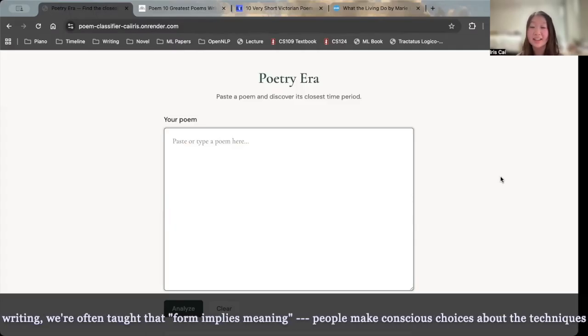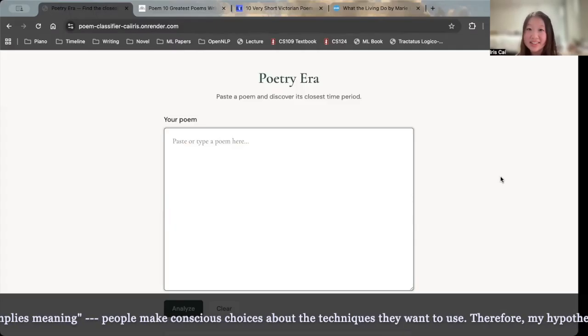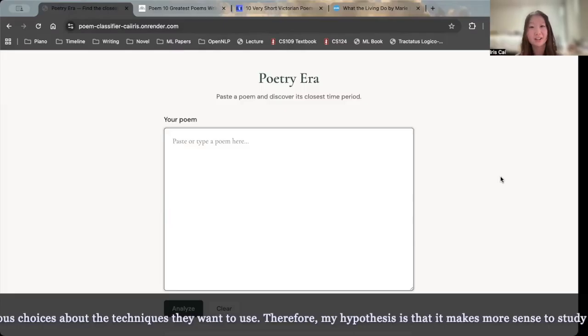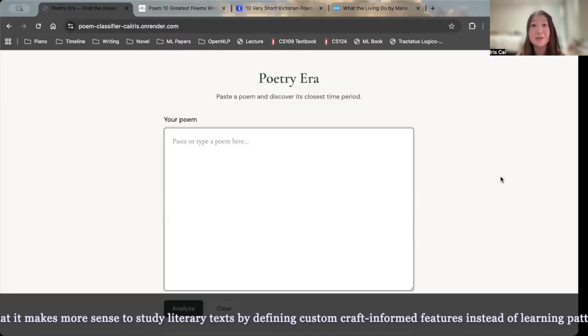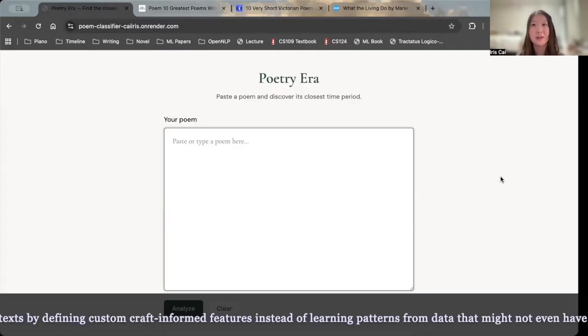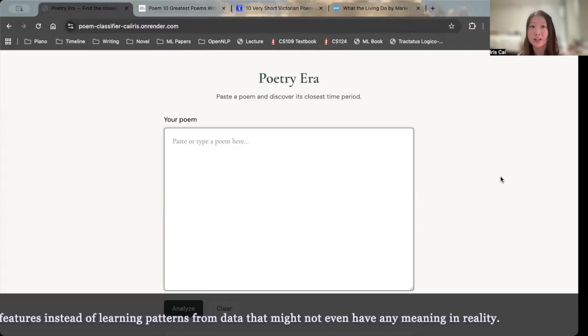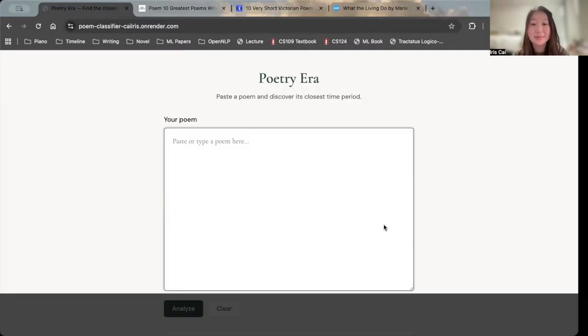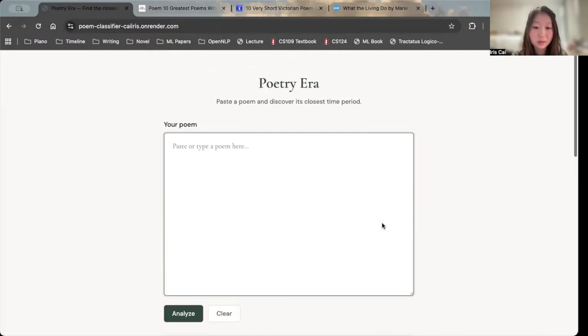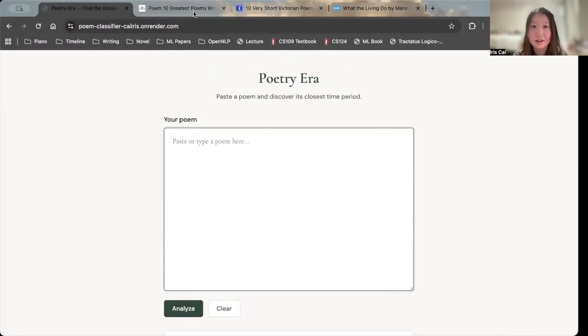And the idea is that I can define these custom stylistic and lexical features that I learned from craft workshops and summer camps, and use these to determine how the stylistic shifts in poetry have corresponded with temporal historical shifts. And so basically this is my app, and let's paste in a poem and try it out.